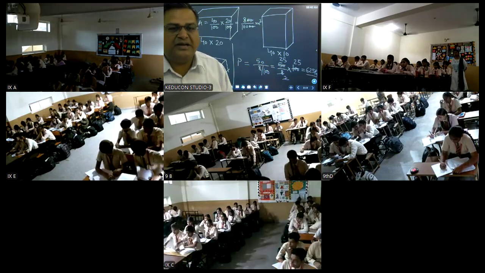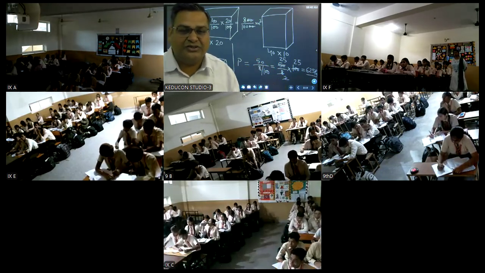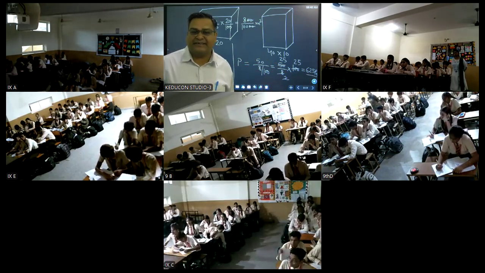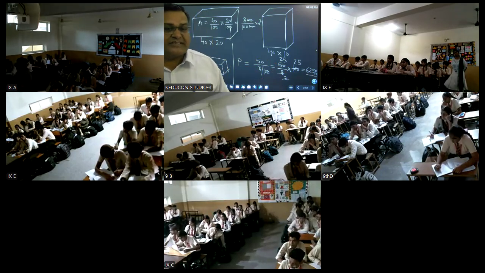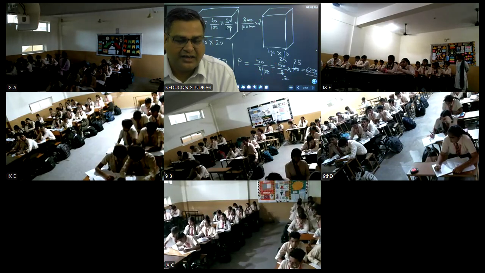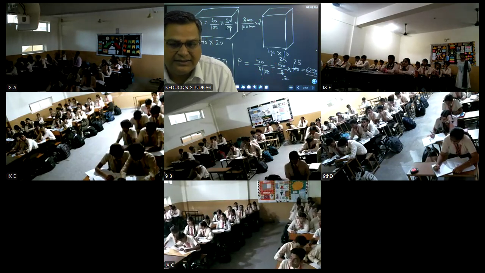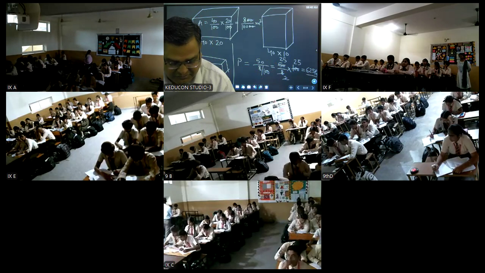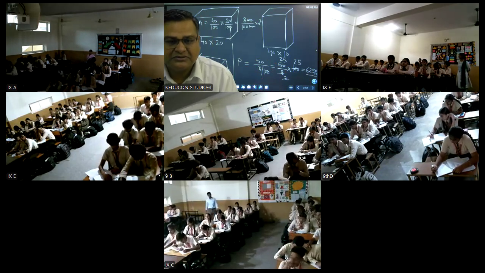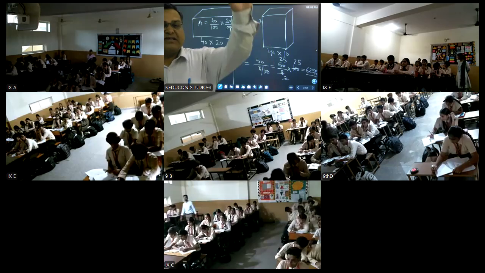Whenever you do the numerical, please make all the units uniform. Right? If everything is in SI units, then please convert everything in SI unit. If it is in CGS, then convert into CGS. But it should be uniform. Understood? Is it clear, children? Is this clear or not? If yes, please raise your hand.